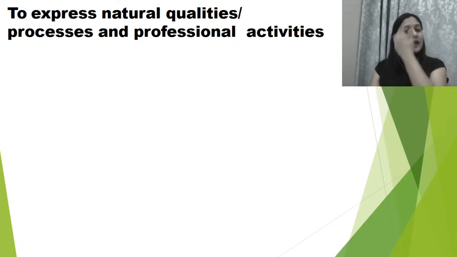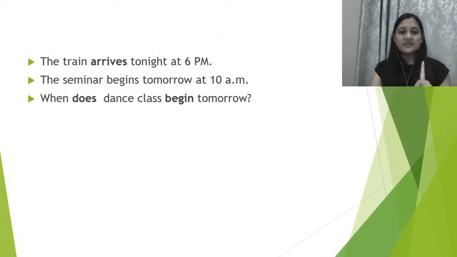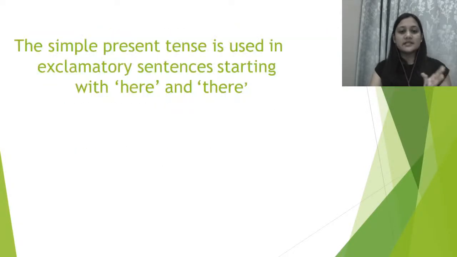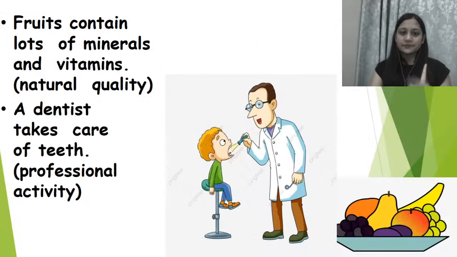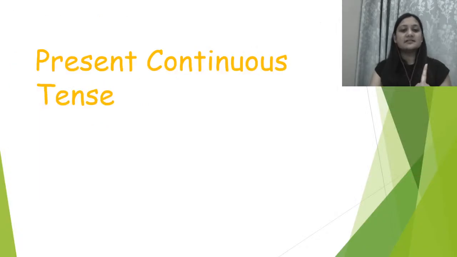Along with that, we have also checked that we have to use simple present tense with here and there, right? With if they are having exclamation mark also. All right, that was all we have studied, right? We have already discussed each one of it in detail. Now it's time to discuss present continuous tense.